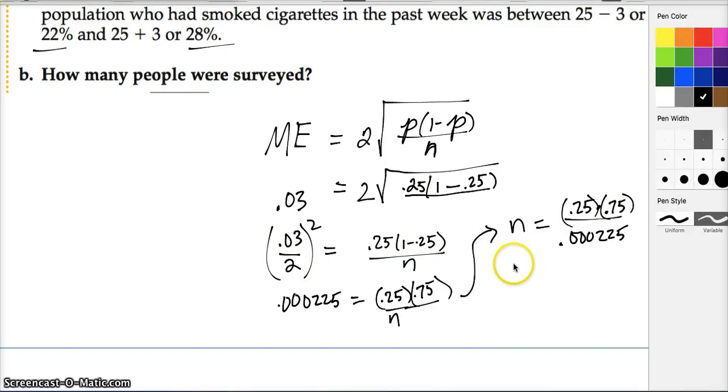With some algebraic manipulation, or simply recognizing that we can switch the places, like we saw a lot when doing our trig identities and right triangle trig, finally we get n equal to 833.3 repeating people. So we can say that the number of people surveyed was about 833.